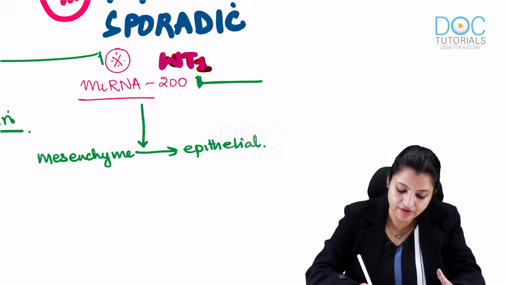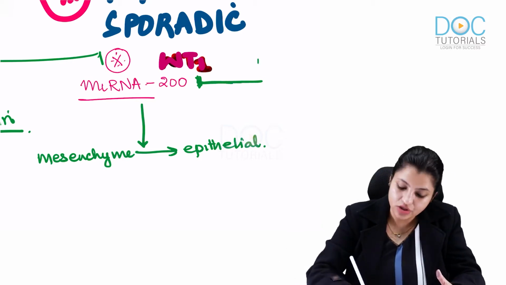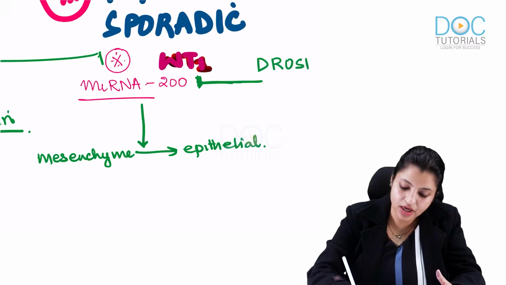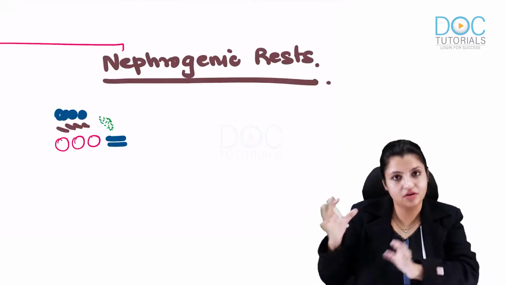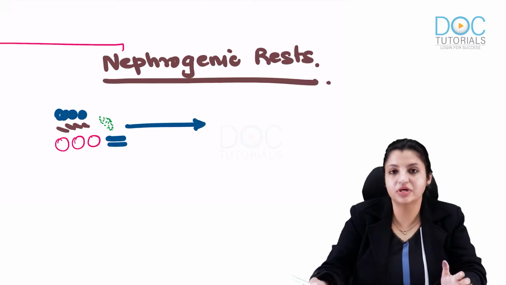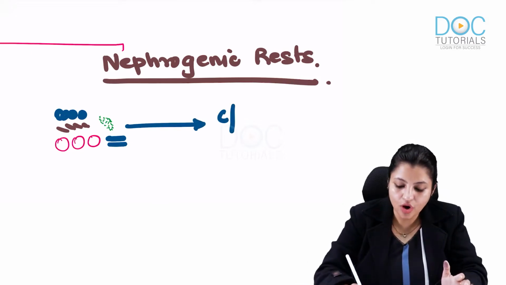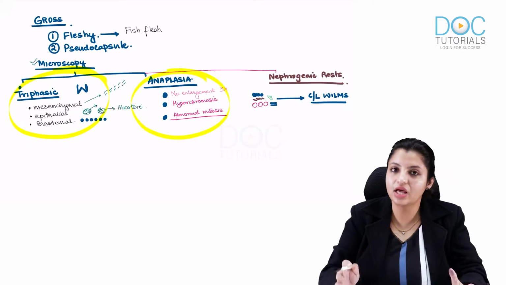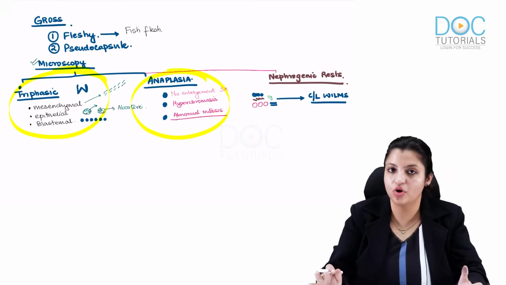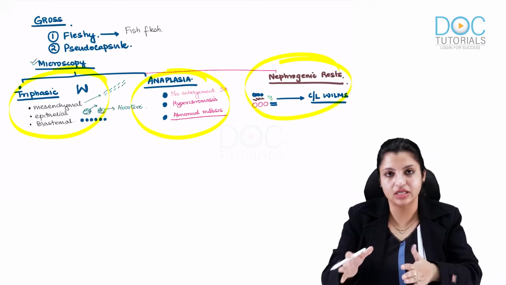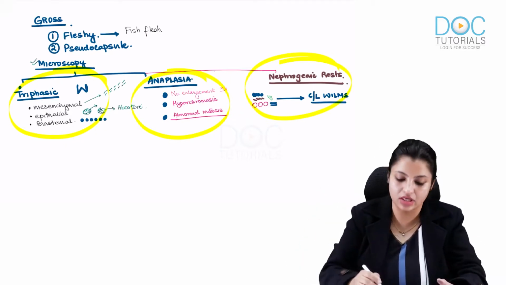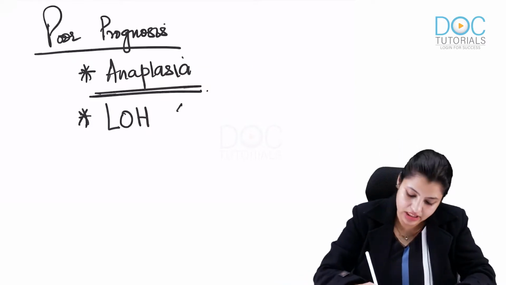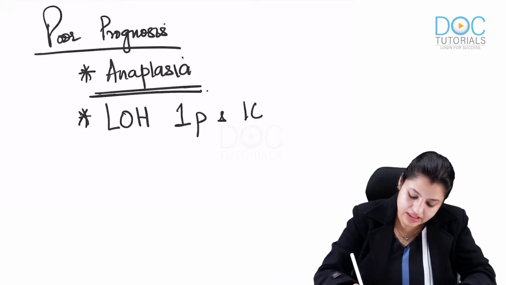So there are some genes which affect this microRNA 200 effect. These genes are microRNA processing genes. So you remember the dicer mutations. If I see nephrogenic rests in Wilms tumor, that means this person is going to develop contralateral Wilms. Look for anaplasia because anaplasia is a marker of poor prognosis in Wilms, and look for the nephrogenic rest because if you see nephrogenic rest in one kidney, that means this person is going to develop contralateral Wilms. Loss of heterozygosity of 1p and 16q.